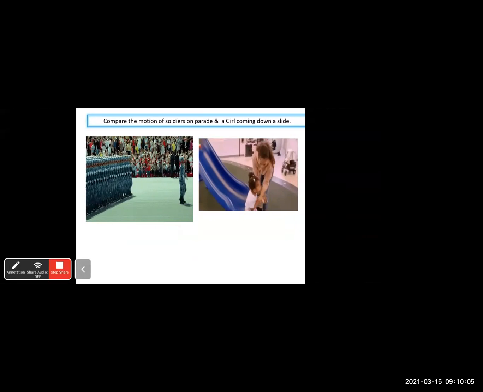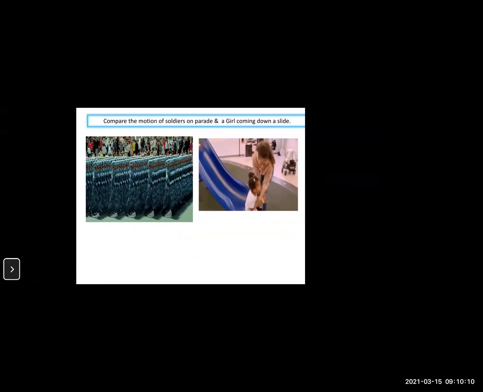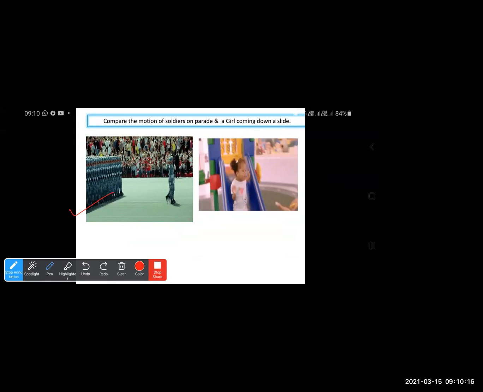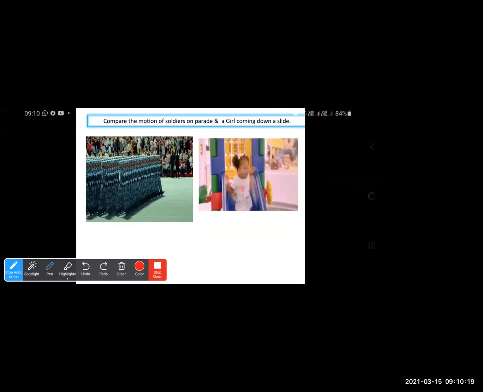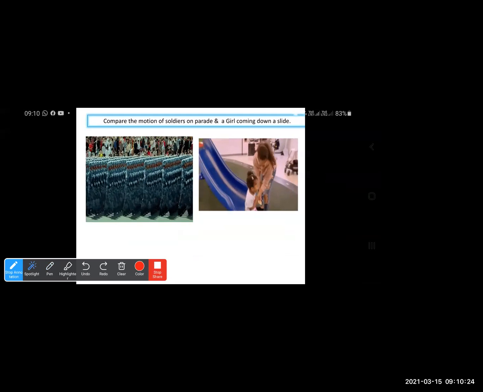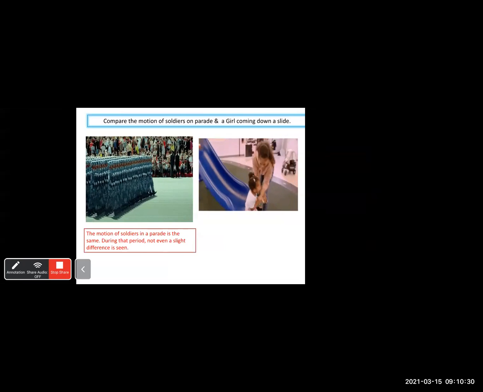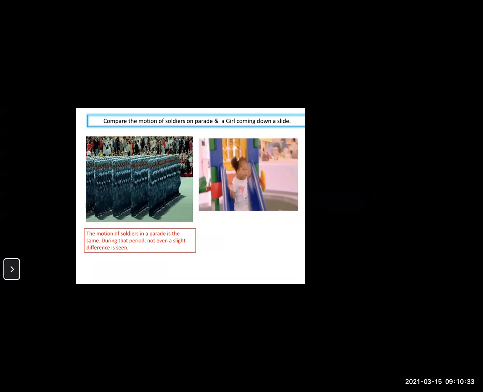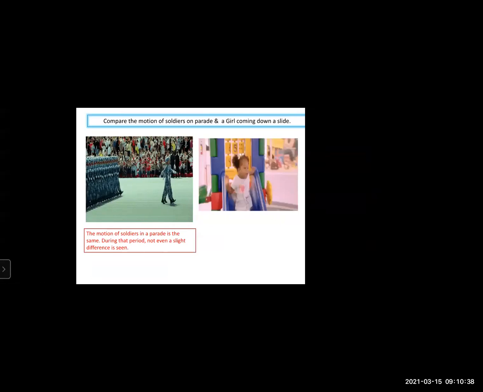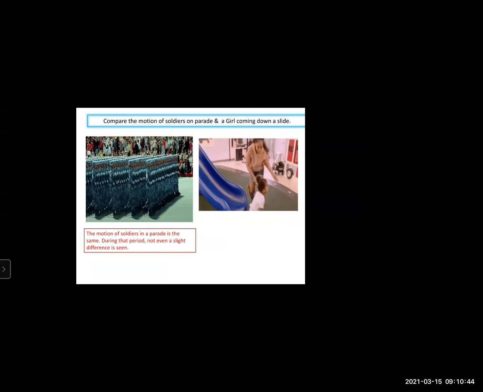Now see the picture carefully. You all are supposed to answer this. You are supposed to compare the motion of the soldiers on the parade and the girl who is coming down from a slide. First let us talk about the soldiers. The motion of the soldiers in the parade is the same. They all are moving with the same speed. Not even a slight difference is seen, which means the speed is constant. They are moving with the same pace.